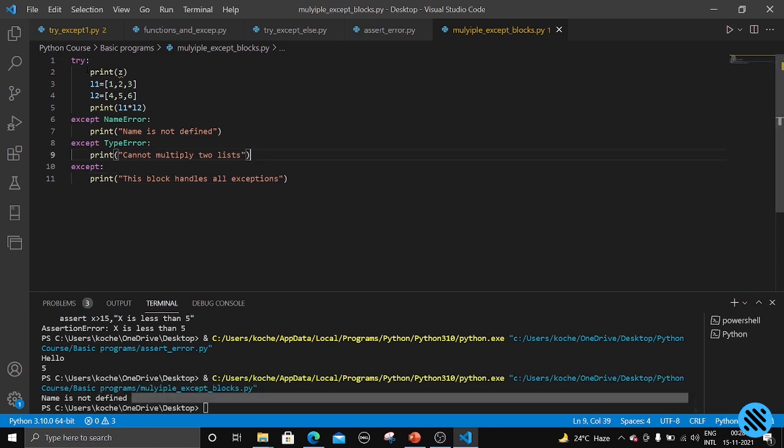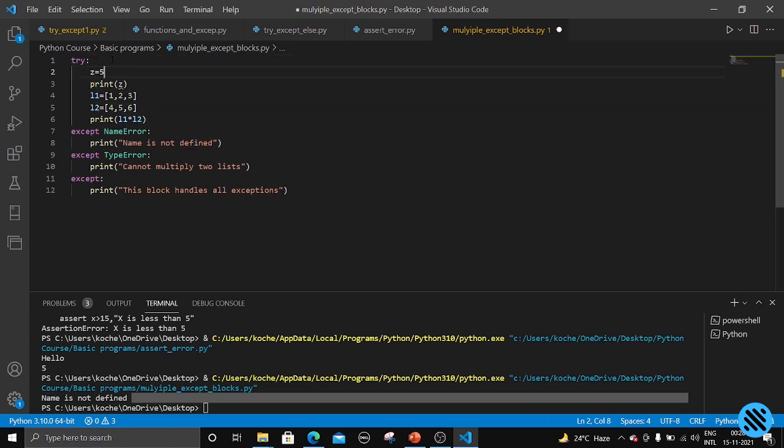That is nothing but first this statement will be executed, and since an error occurs here, because we are using z before assigning it, it will check and go for except NameError. So it will go for the NameError exception and print it, and the execution will be stopped. Okay, so now let us try to define z. Now let us see what will happen.